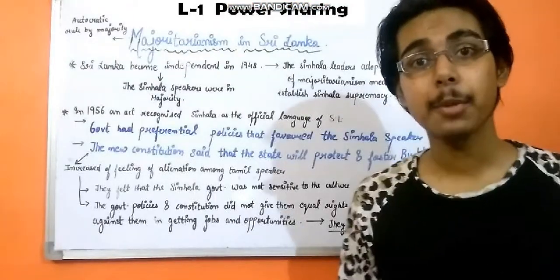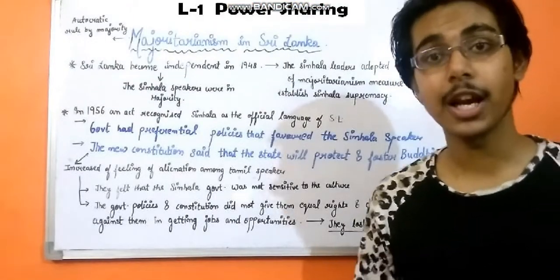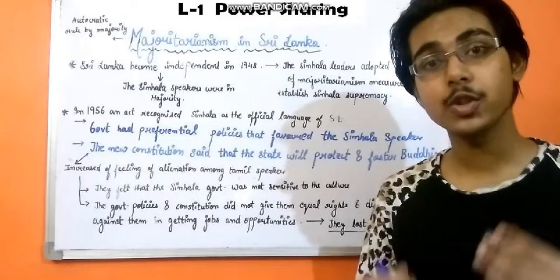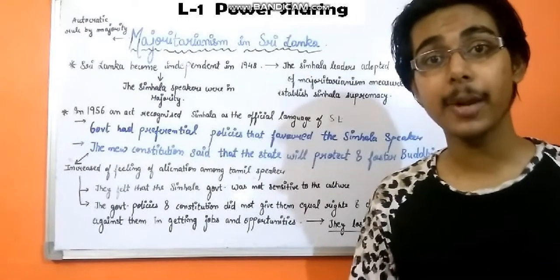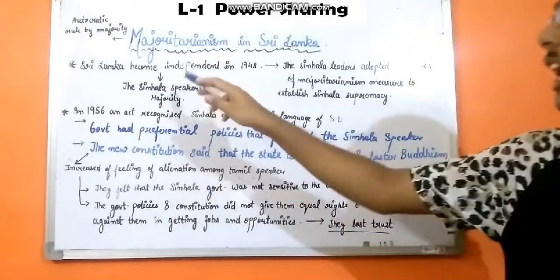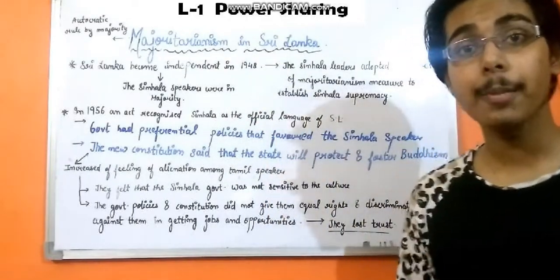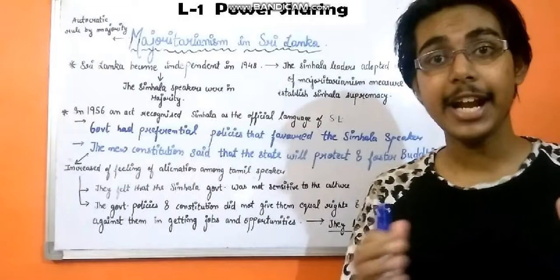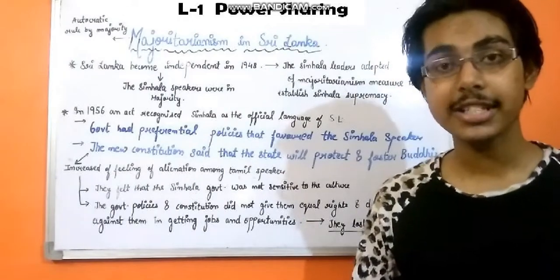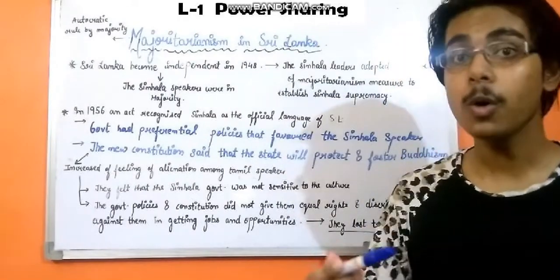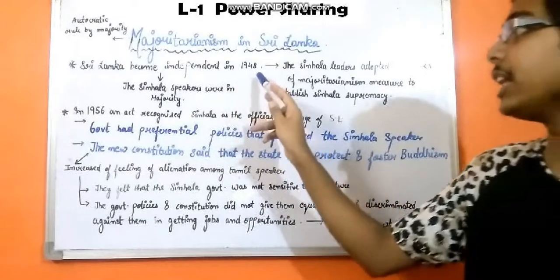Now we have studied the diverse background of Sri Lanka, and now we look at what actually happened after Sri Lanka became independent. Sri Lanka became independent in the year 1948. So how do you remember 1948? India became independent in 1947. Add 1 year, so Sri Lanka became independent in 1948.